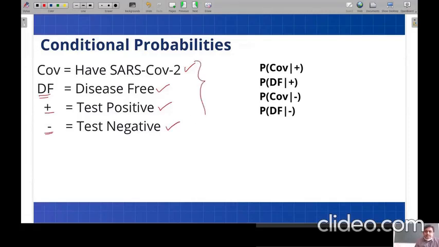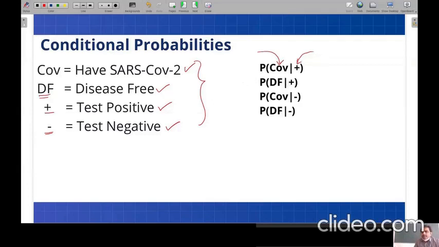So using these four, I have defined four types of probabilities. One is what I have already told you: the person has tested positive in the COVID test, and we are trying to find whether the person is really having COVID or not. That is the probability of a person having COVID, or affected by COVID, given he has already been tested positive in the COVID test.